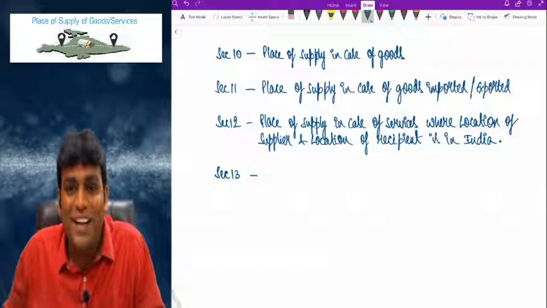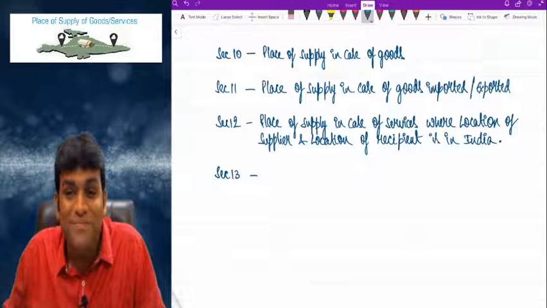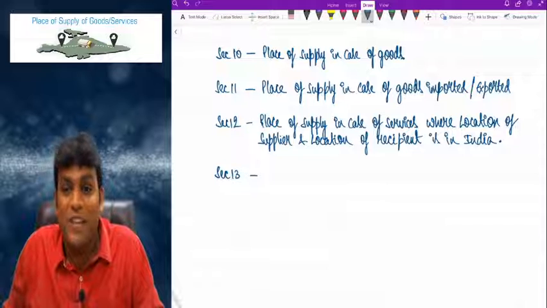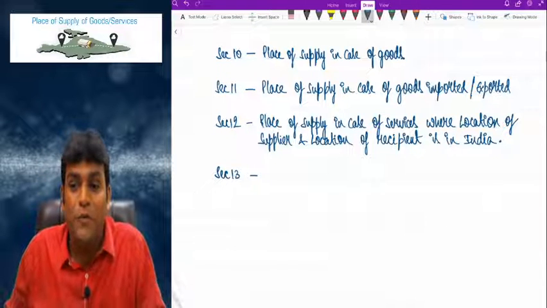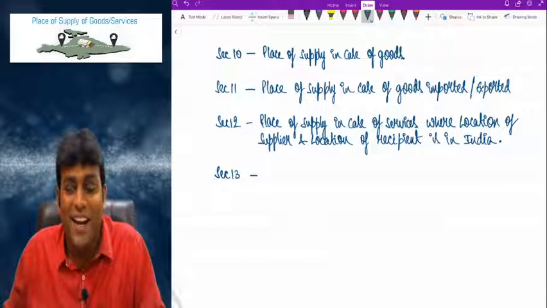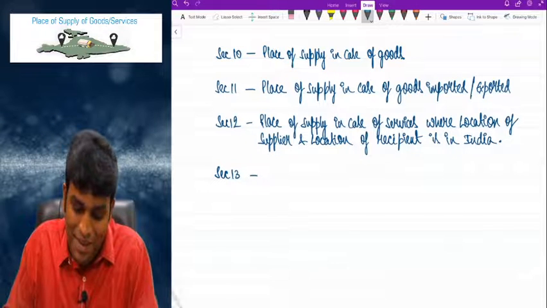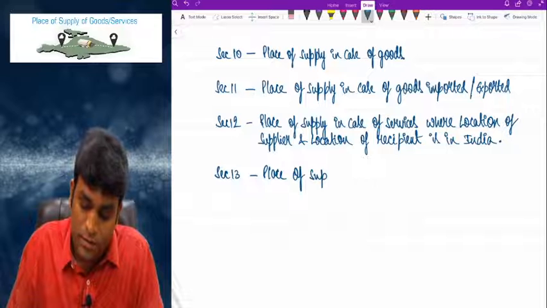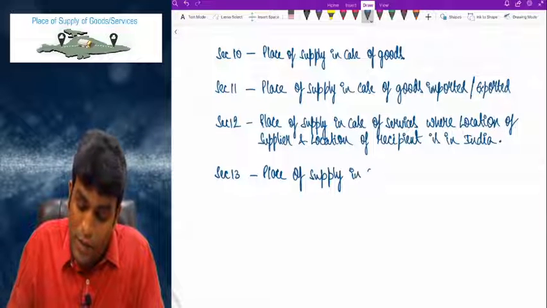Sir, joke or what? 8 marks came in the exam. Don't underestimate. That is why I told you place of supply will take time. If it is only 4 sections, why will it take that much time? In those 4, so many subsections are there. That is why it will take time. Section 13 talks about place of supply.